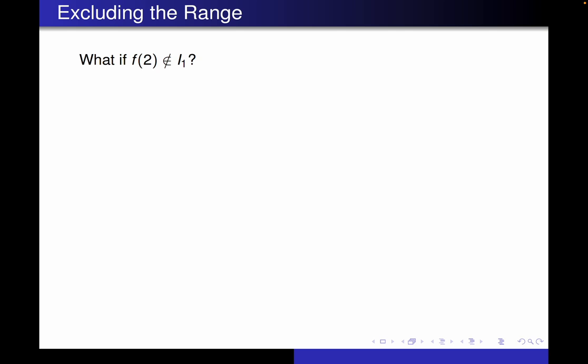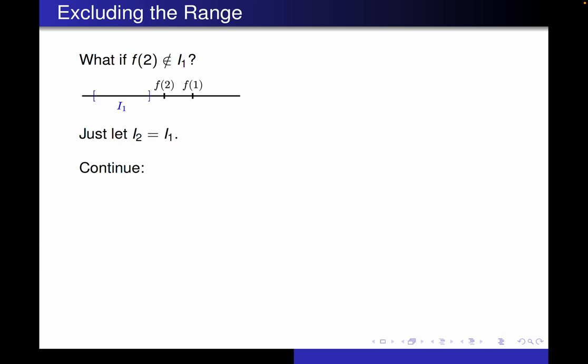What if f2 is not in I1? Well, that actually is easier because f2 is already outside I1, so is f1. So we can just say I2 is equal to I1, right? That is an interval that excludes both f1 and f2. And that's all we were looking for in the first place.